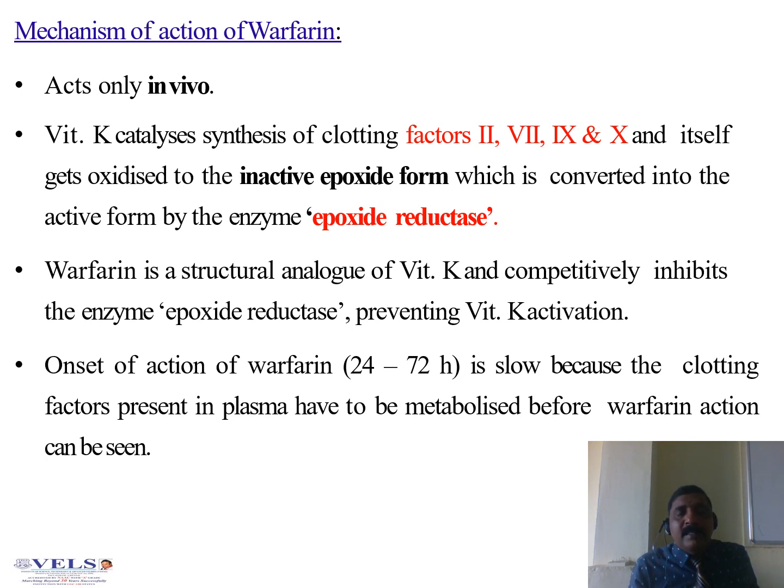Vitamin K catalyses clotting factors 2, 7, 9 and 10 and itself gets oxidized into the inactive epoxide form, which is converted into the active form by the enzyme epoxide reductase. Warfarin is a structural analog of vitamin K and competitively inhibits epoxide reductase, preventing vitamin K activation.